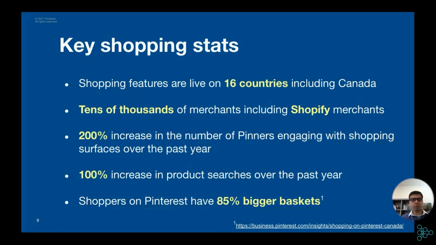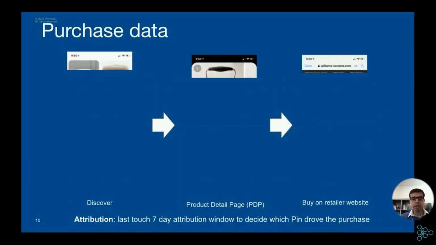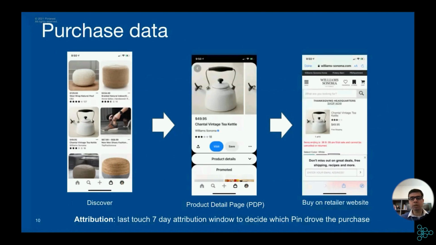At this point, you might be thinking, well, users can discover products on Pinterest, but can they really buy on Pinterest? They can. We are experimenting with what we call native checkout. For certain merchants, they can do the checkout on Pinterest. But for most merchants, the actual purchase takes place on a third-party website. When a user finds the products and clicks the visit button, we redirect them to the retailer website or the third-party website where they can make the purchase.